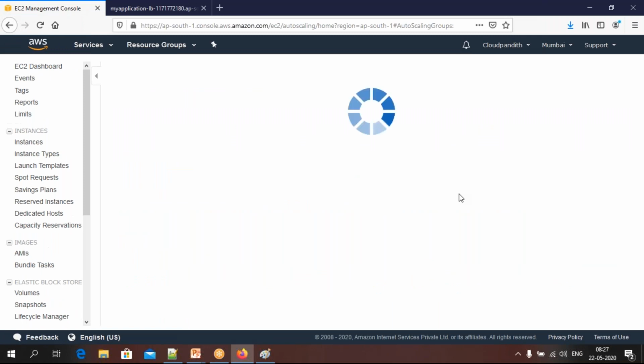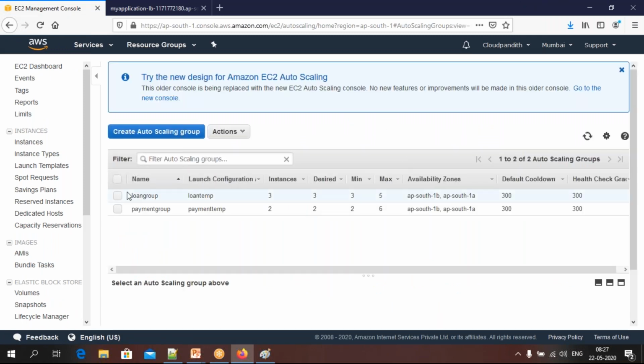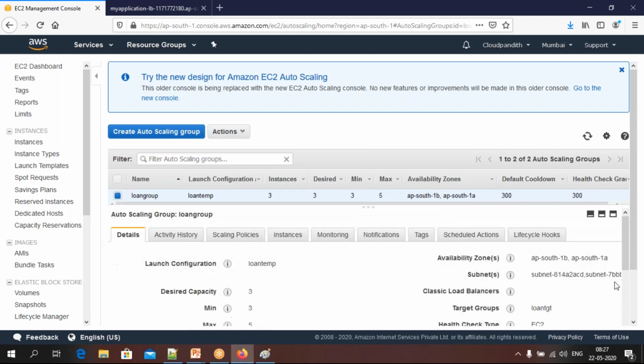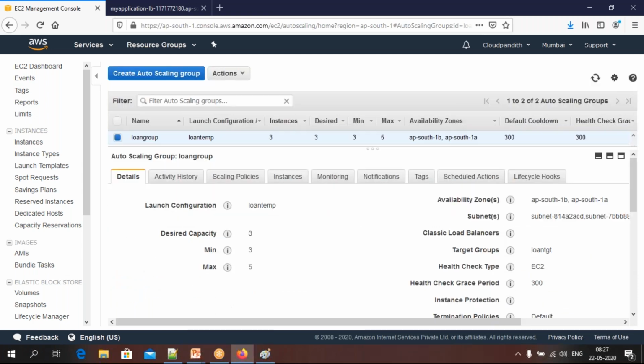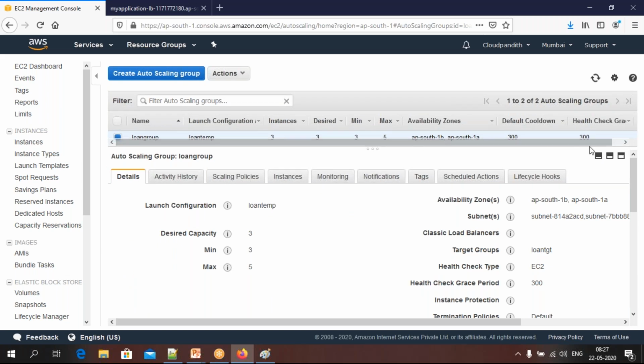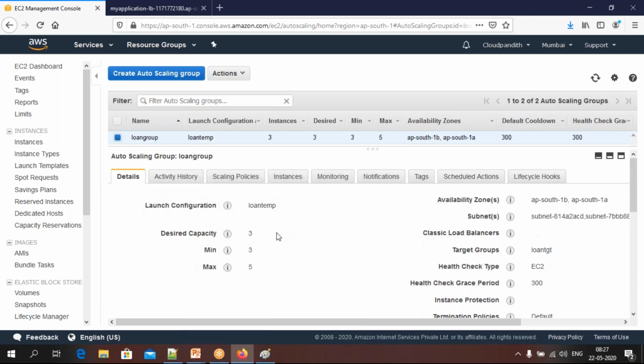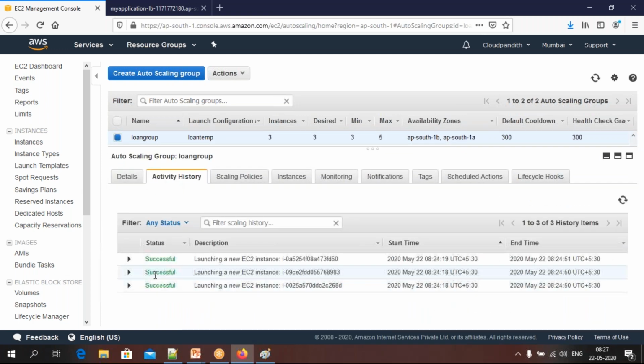In this auto scaling group, select loan TGD basically. Go up, let's click on this. Loan TGD. Here, friends, don't get confused. I selected loan TGD, and in this loan TGD, 3 servers launched.